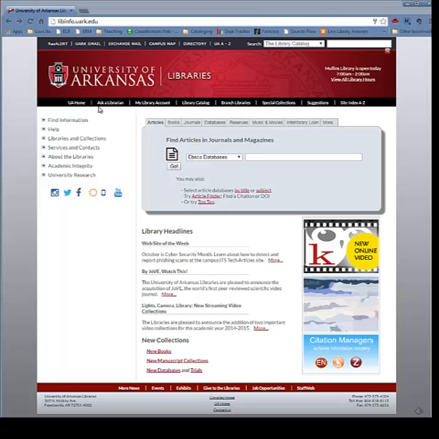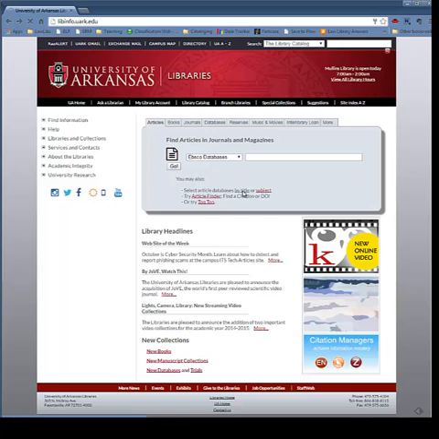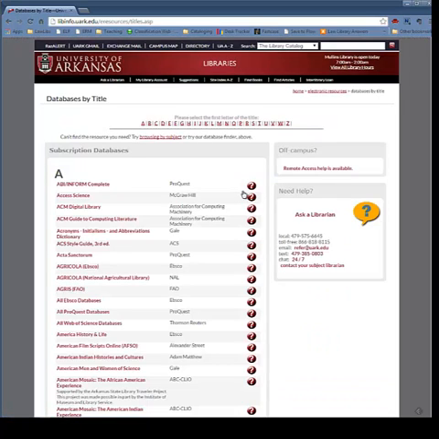libinfo.uark.edu. And we're looking at that page now. I'm going to go down here right in the middle there where it says articles, and I want to find article databases by title. And the first one I want to look at is the Web of Science.